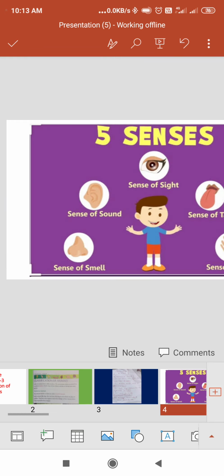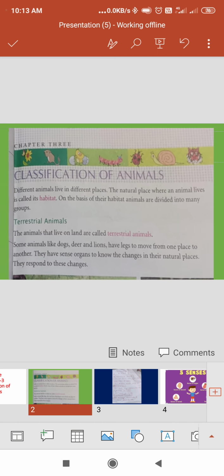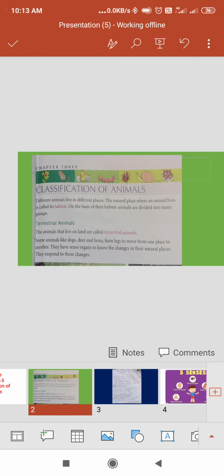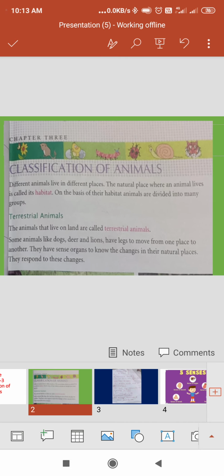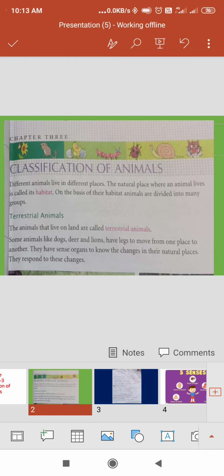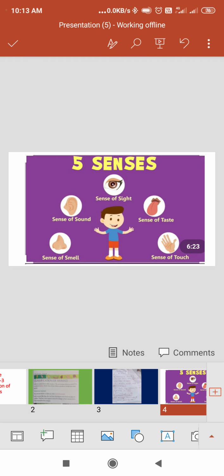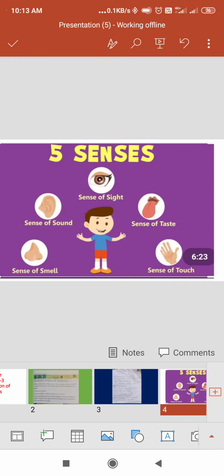Another feature is that they have sense organs to know the changes in the natural surroundings, and they respond to these changes. You already learned about sense organs. With the help of these sense organs, we are capable of responding to changes. We have 5 sense organs, and they also have 5 sense organs.